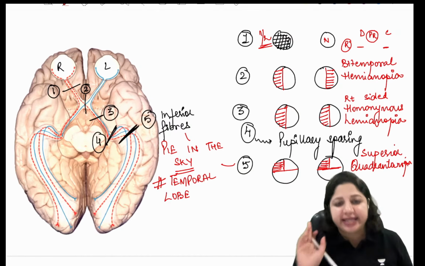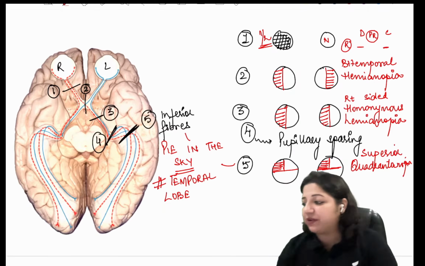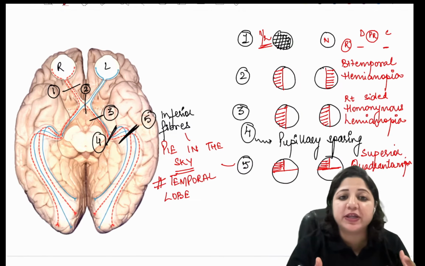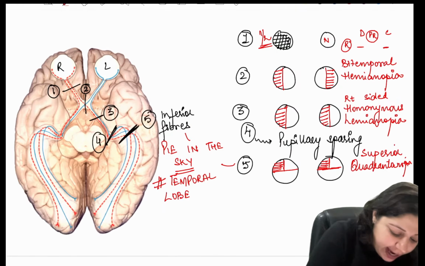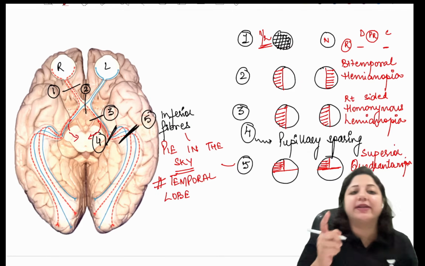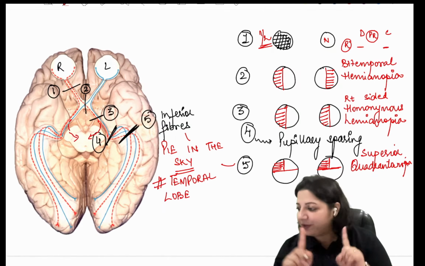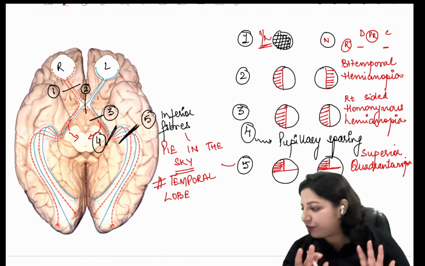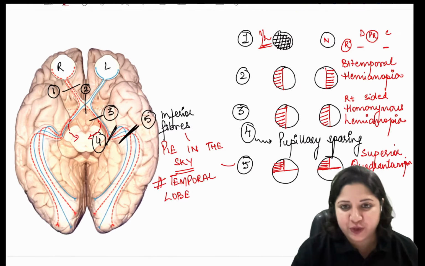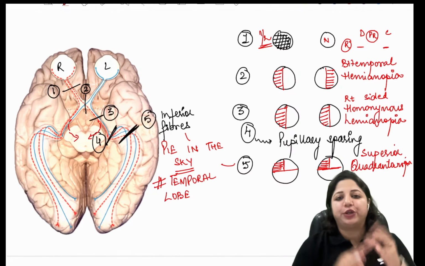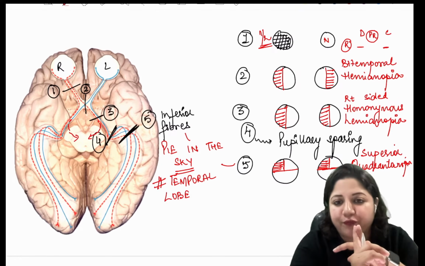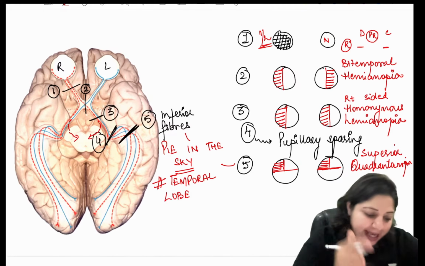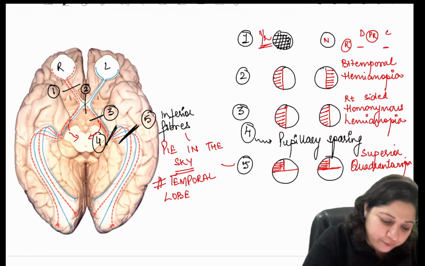Yes. So there will be pupillary sparing. Why pupillary sparing? I told you, because all the pupillary fibers have already exited before it entered the LGN. Right? So that is absolutely, you're right. There will be pupillary sparing. So that is superior quadrantanopia, that is pie in the sky appearance that occurs in the lesions of the temporal lobe.